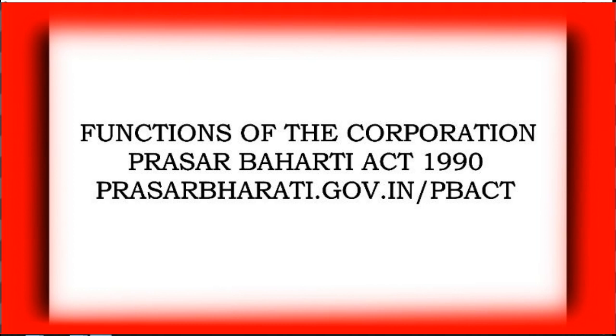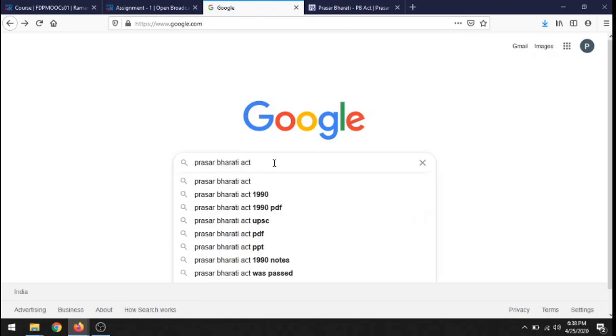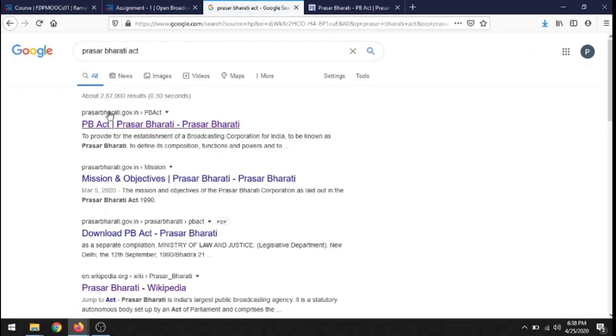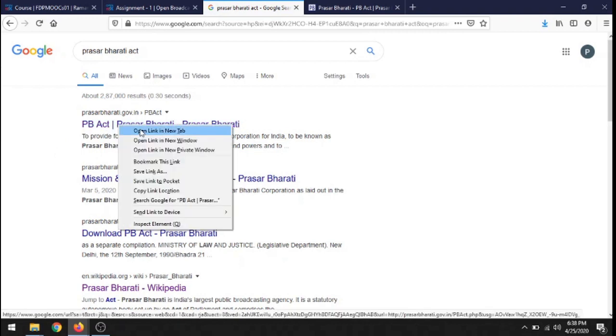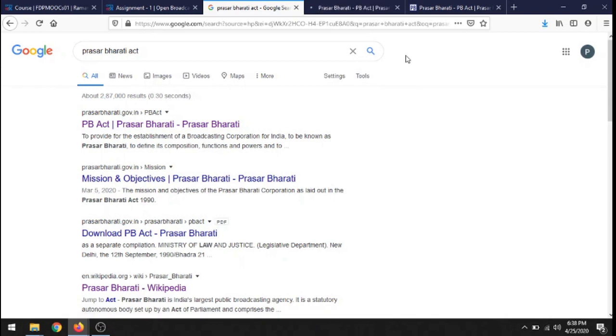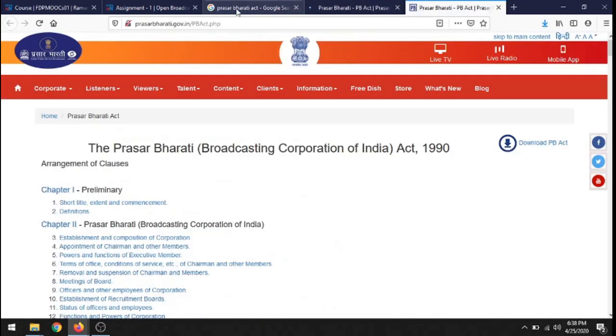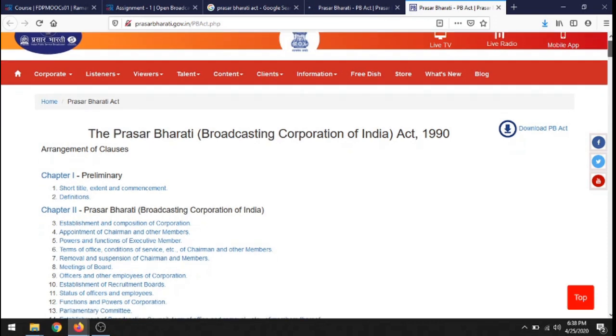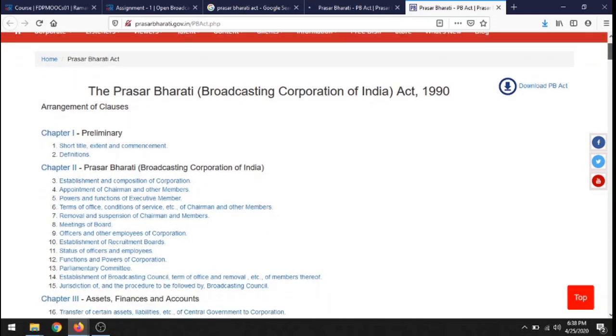Okay, so I'll show you where you can find the entire act if you want to know more details about it. The entire act, here in Google, you can just go to Prasar Bharati Act. The first option that you get here is prasarbharati.gov.in. This is the Prasar Bharati's official portal. Now, I've already opened it here. Here you will get the Prasar Bharati Act of 1990.